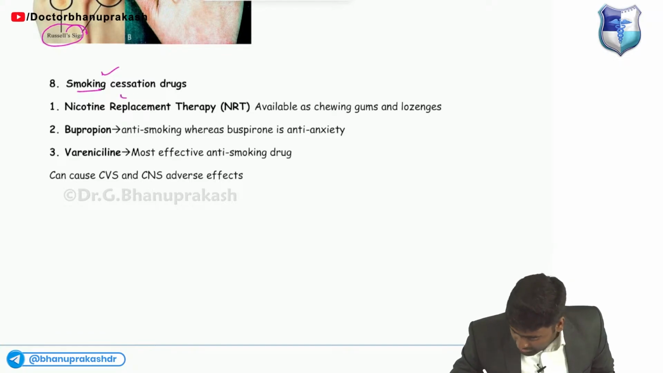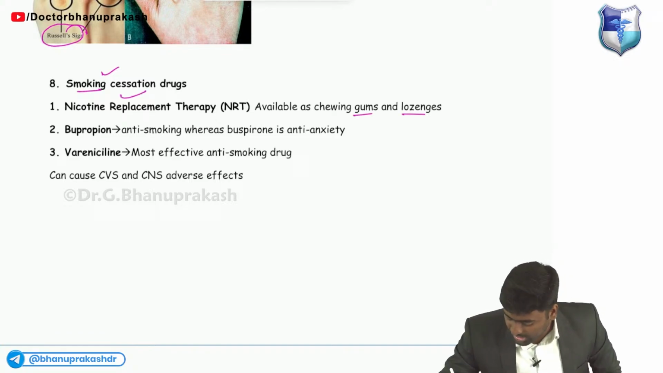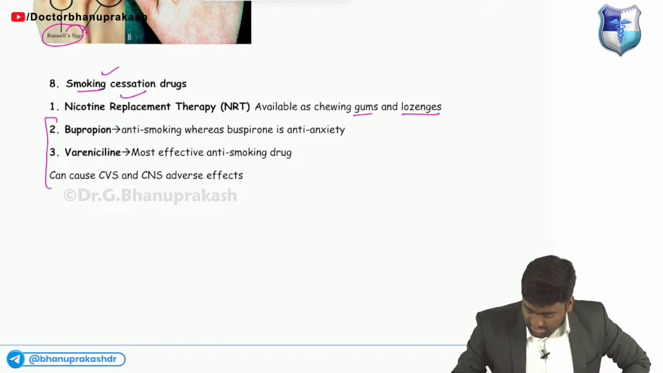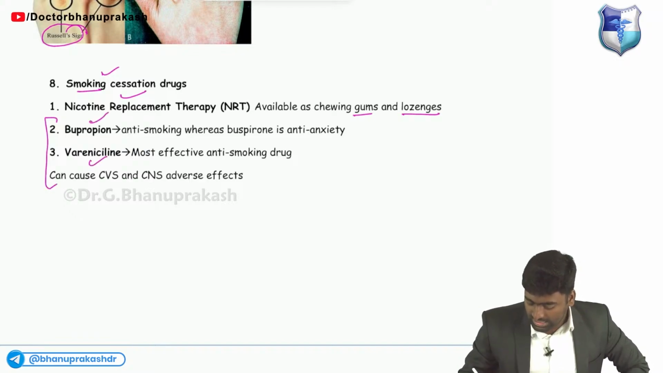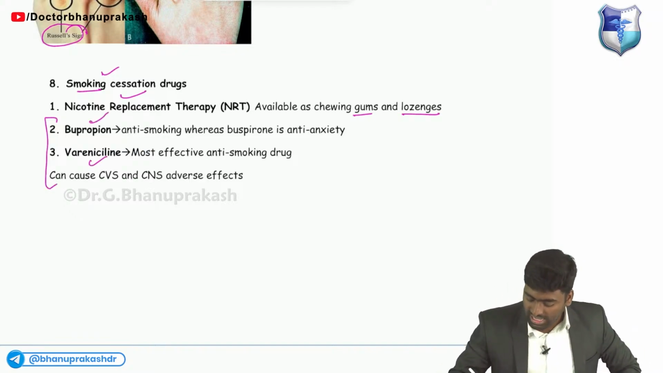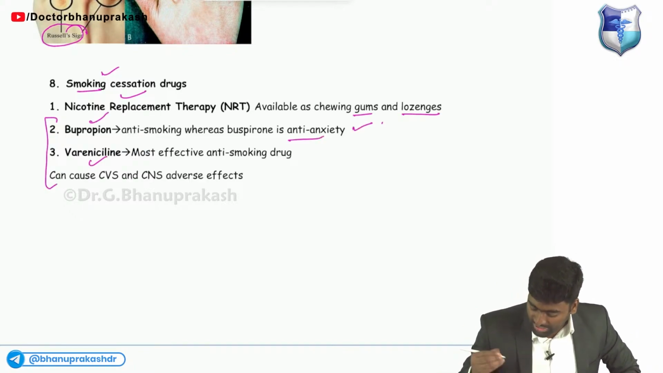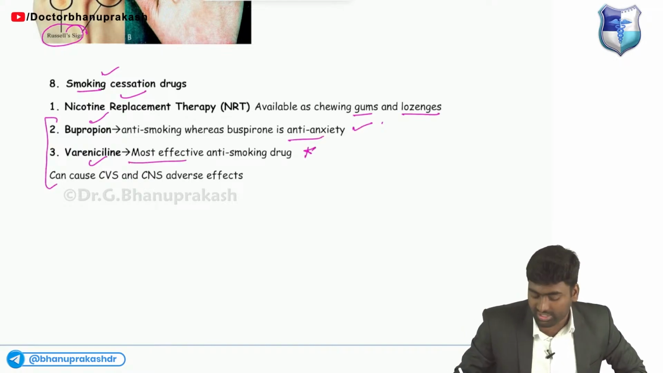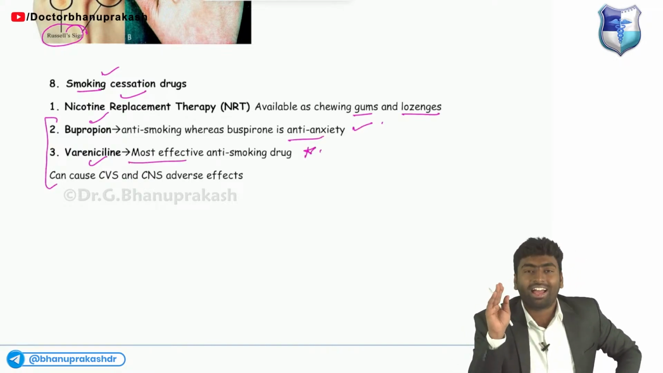Next, we already saw the smoking cessation drugs. This one is nicotine replacement therapy, as chewing gums or lozenges, or we can use drugs which include bupropion and varenicline. Bupropion can be used as an anti-anxiety drug as well. Whereas varenicline is the most effective anti-smoking drug.